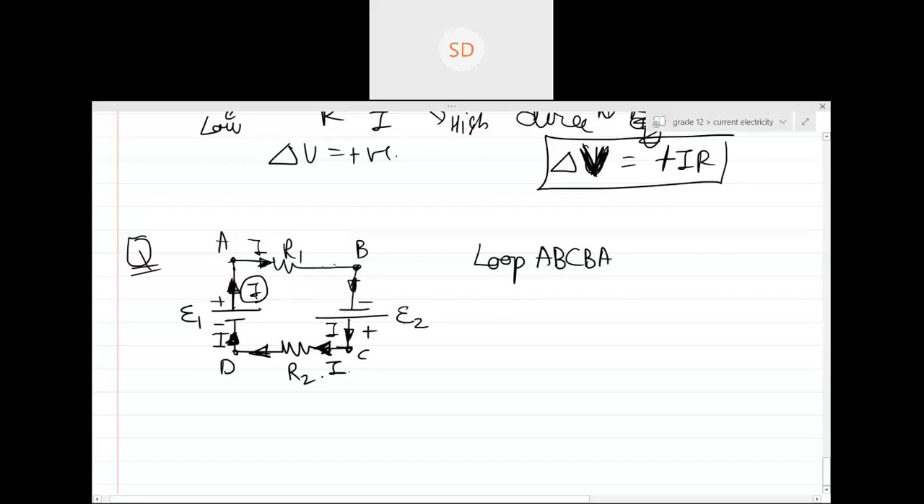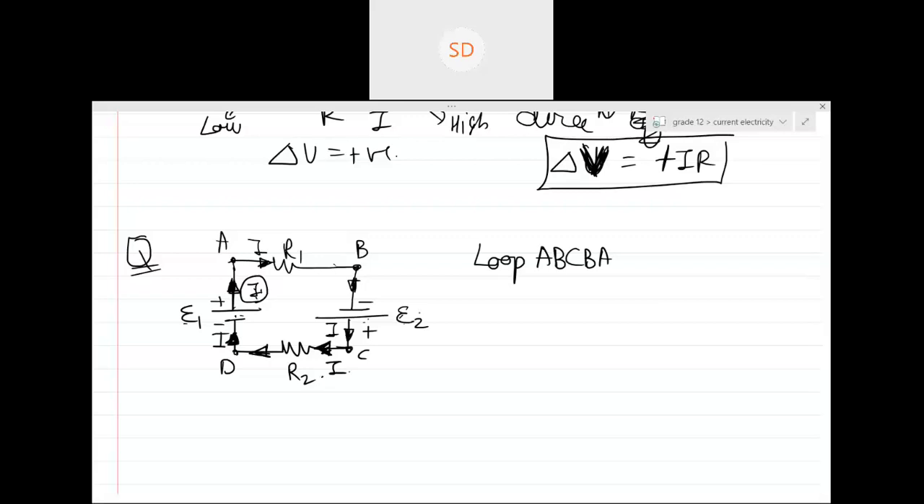You can say that, but only when you're distributing current. Otherwise, what is happening? E1 and E2 are in series combination, right? And they are supporting each other. So basically, this I is because of E1 and E2 both. Every battery contributes something to the current.